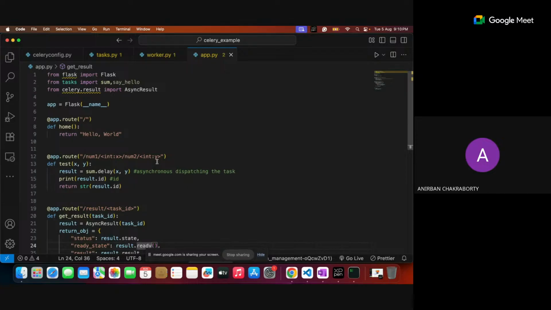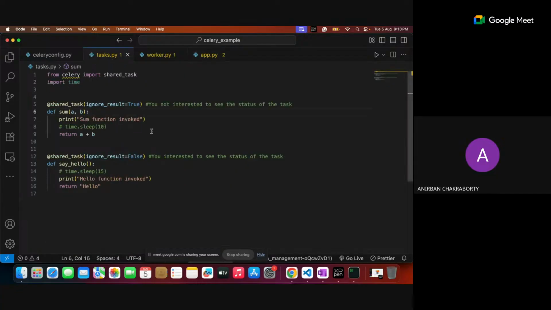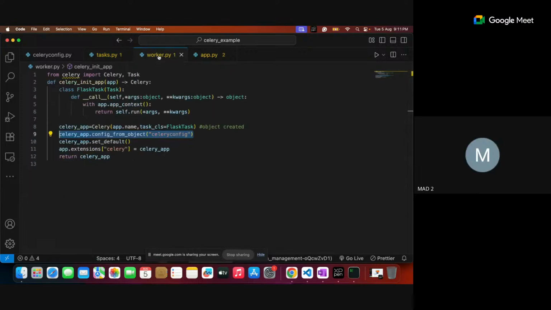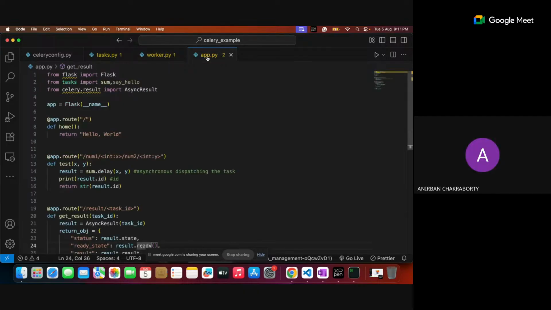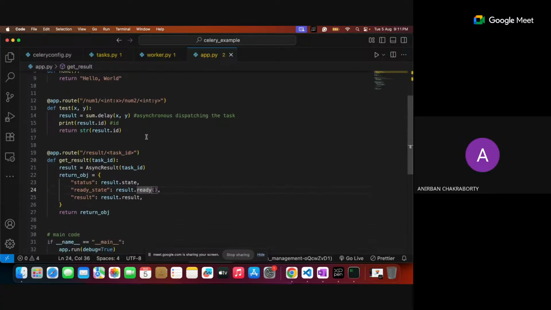Sir, one question. In the task.py, you defined the sum as ignore result true. That means you would not be interested in the status. But in the say hello, ignore result was false, which means that you're interested. Now going back to the app.py, you are saying that you would want to know the status from line number 19 to 27.